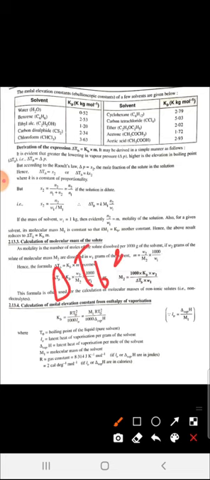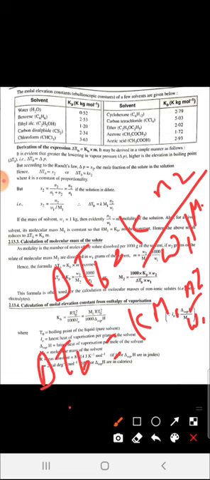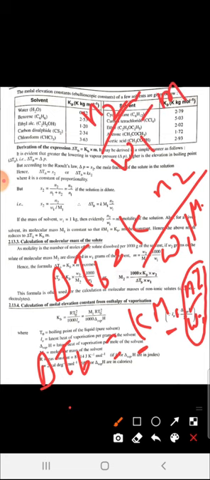Delta TB is equal to K N2 upon N1. The value of N1 is W1 upon M1. Taking M1 to the other side, we can write it as N2 upon W1. So delta TB is equal to K M1 into N2 upon W1. What is N2 upon W1 here? N2 is the number of moles of solute and W1 is the mass of solvent. So the number of moles of solute upon mass of solvent is equal to molality.